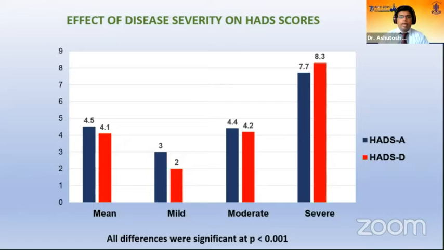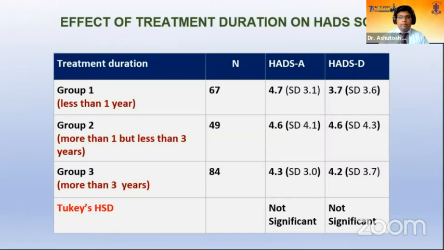Coming to the effect of disease severity on HADS scores, the blue bars indicate the HADS depression and the red ones the HADS-A scales, and we can see that as disease severity increases from mild to severe, there is an increase in the HADS scores in both HADS-A and HADS-D, signifying that with the worsening of the disease, the probability of developing anxiety and depression is more in the patients. All the differences were statistically significant.